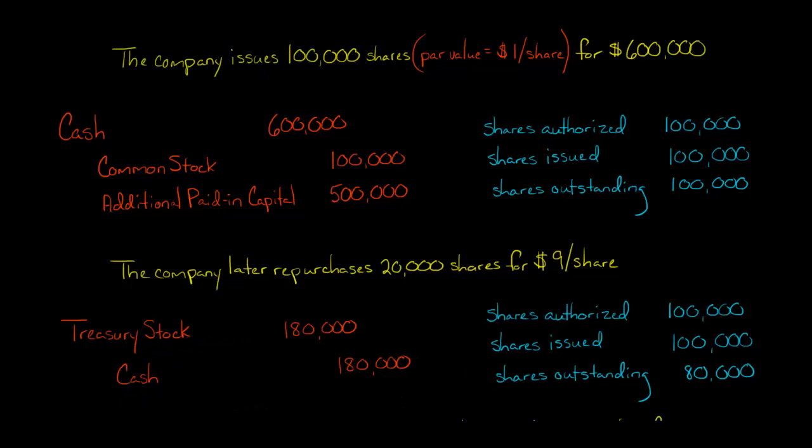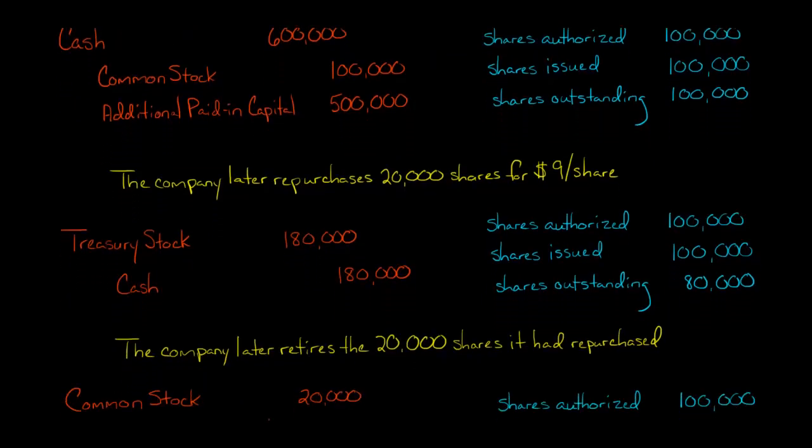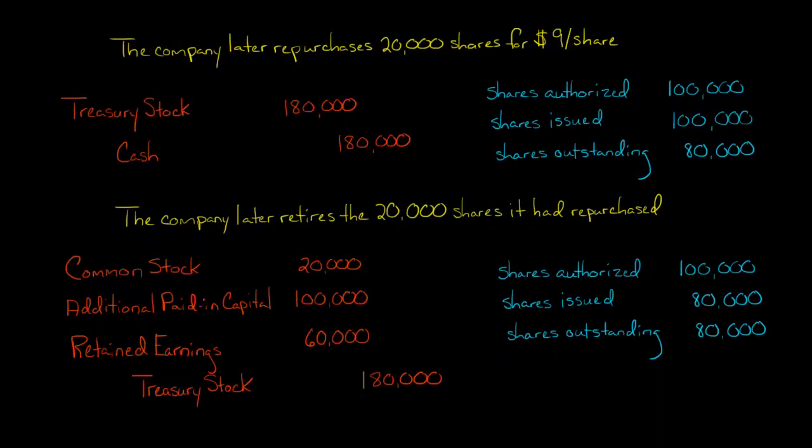And now, okay, after they've repurchased the shares, 100,000 have been authorized, 100,000 have been issued, but now there's only 80,000 shares outstanding out there floating around in investors' hands, okay? So take note of that, because when they retire the shares, we're going to have another wrinkle, okay? So they retire the 20,000 shares, let's say, that they had repurchased. Okay, so we had these treasury shares, 20,000, and they say, you know what, we're just going to retire them. We're not going to keep them. We're not going to sell them or anything. We're just going to retire them.